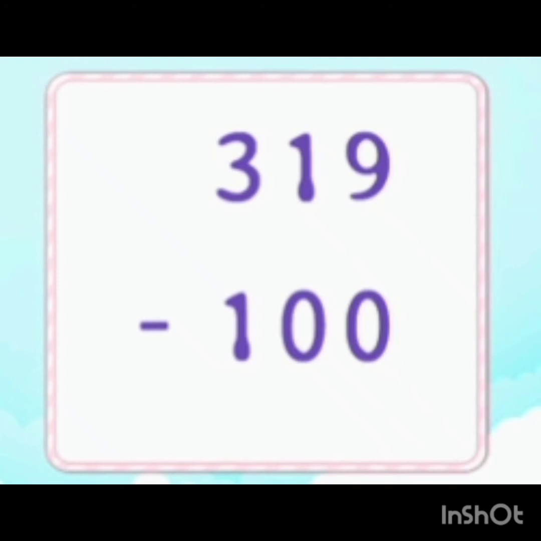The numbers are 319 minus 100. Here the numbers are written one below the other on the basis of their place value. In the ones place the numbers are 9 and 0. In the tens place the numbers are 1 and 0. And in the hundreds place the numbers are 3 and 1.